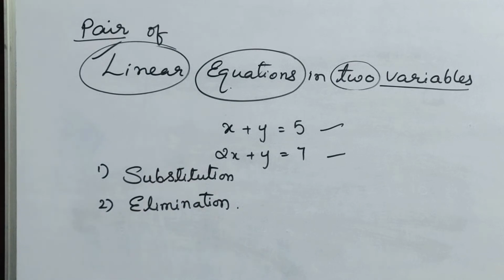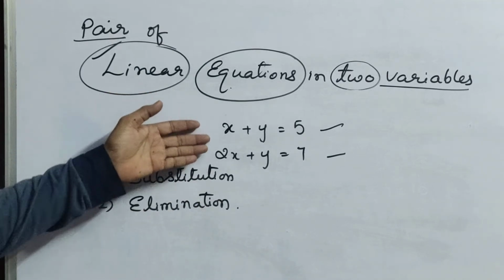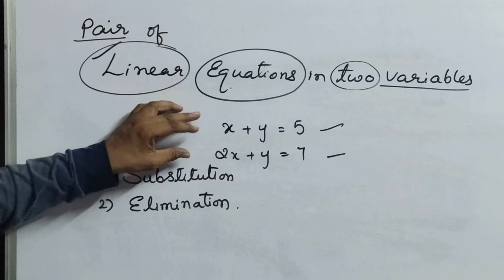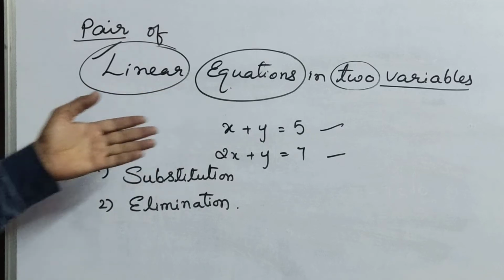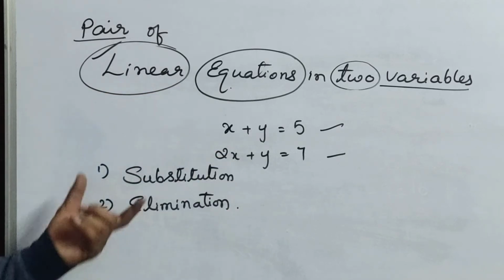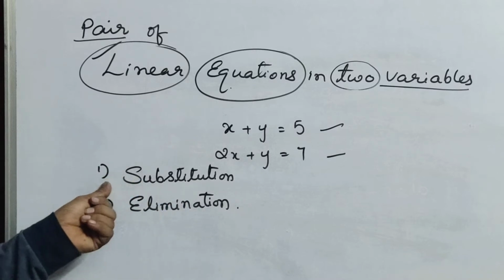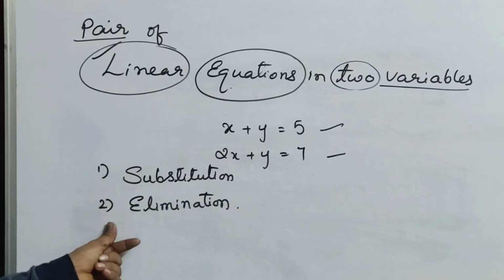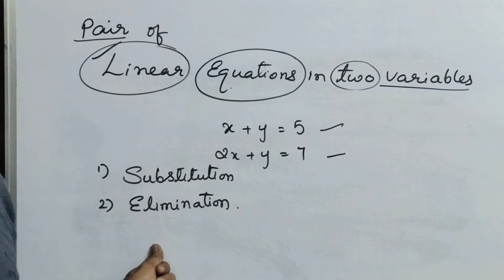So to find the values of x and y when they are given in pairs, we have two methods: the substitution method and the elimination method.